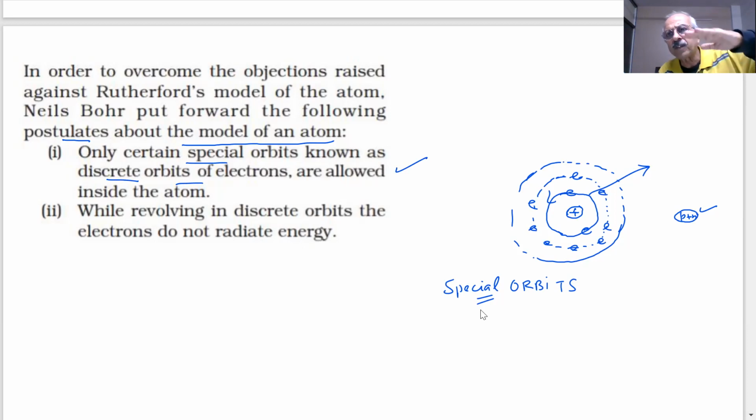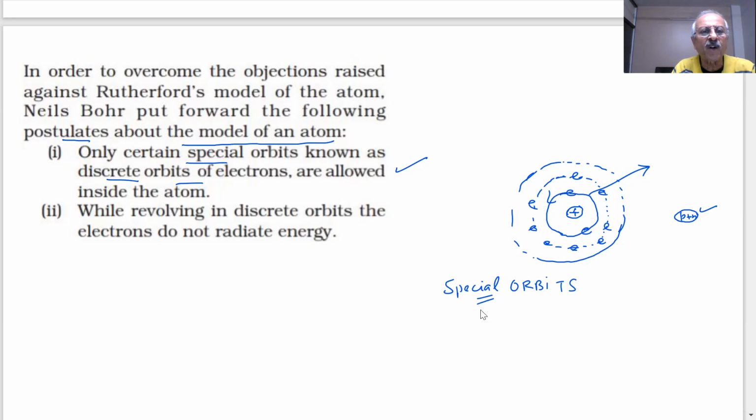You have seen staircases. How do you build staircases? 1, 2. After 1, you get the second. After the second, you get the third, then the fourth, like this. There is nothing in between. It is not a continuous path. Got it? Yes, sir. They are discrete.